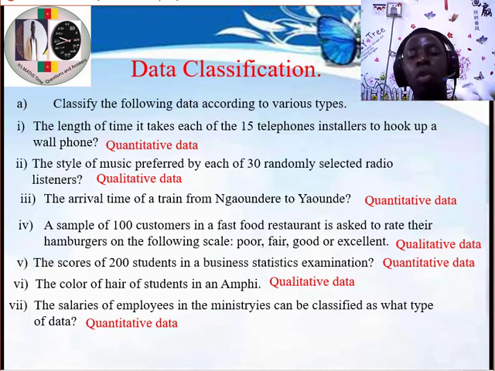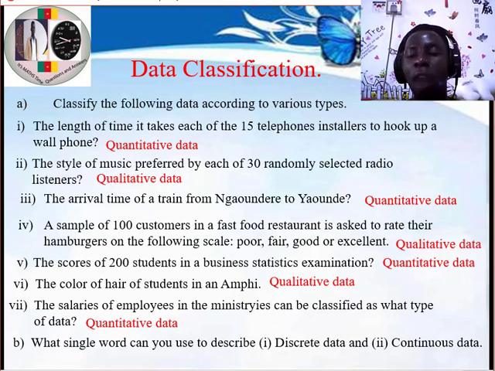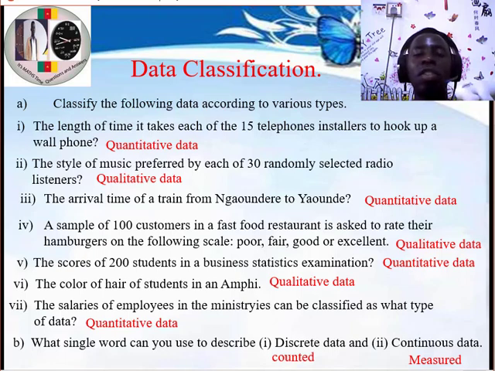Before we go, we have a bonus question. The bonus question is section B, and section B says, what single word can you use to describe discrete data and continuous data? What single word? We know discrete data can be counted while continuous data can be measured. So the single word is simply counted for discrete data, while measured for continuous data.